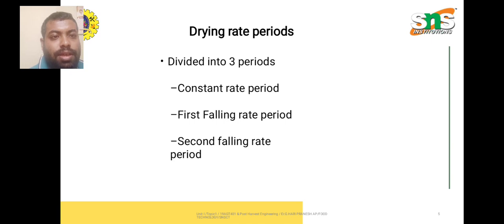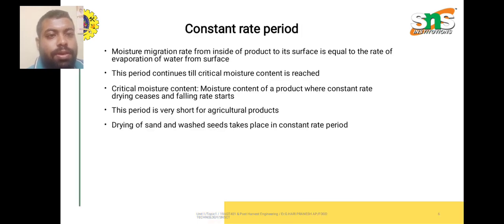Drying rate periods. Drying rate is divided into three periods: constant rate period, first falling rate period, and second falling rate period. Constant rate period: the moisture migration rate from inside of the product to its surface is equal to the rate of evaporation of water from the surface. This period continues till critical moisture content is reached. What is critical moisture content? It is the moisture content of a product where constant rate drying ceases and falling rate starts. This period is very short for agricultural products. Drying of sand and washed seeds takes place in the constant rate period.